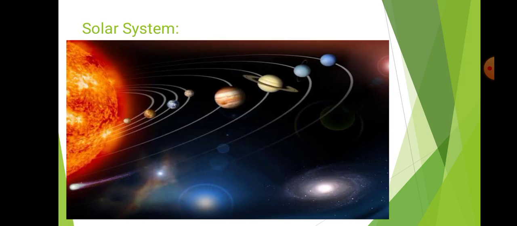Movement of the earth and solar system. This is a solar system. There are 8 planets, and each and every planet rotates and moves around the sun on its fixed path. It is called an orbit. Understood? This is a solar system. The sun is a stationary object, and overall 8 planets move around the sun on their fixed path. It is called an orbit.